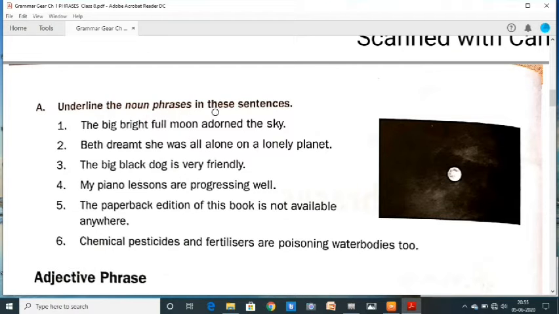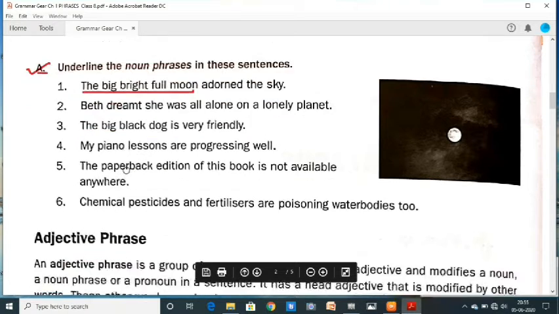Underline the noun phrases in these sentences. This one is the question, and you will have to complete it. The big bright full moon adorned the sky. Here in the first question, the big bright full moon is the subject, because adorned the sky is the main verb, and the big bright full moon is used in place of a subject of a main verb. So this is a noun phrase. Like the others, this one is your homework, and you will have to complete it.